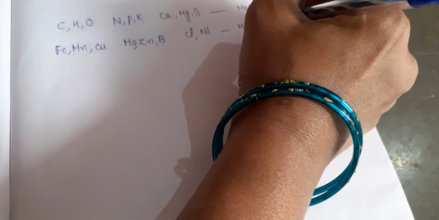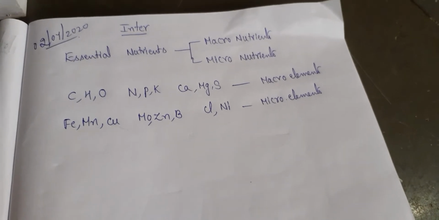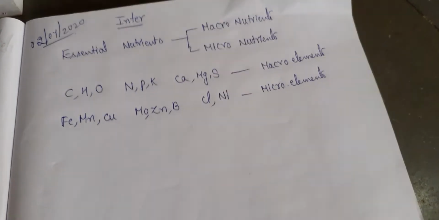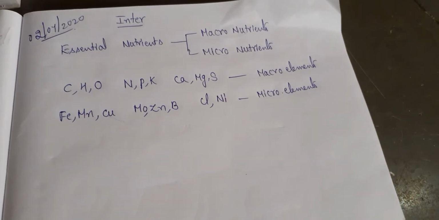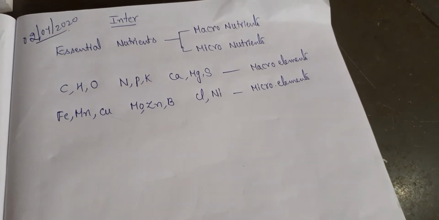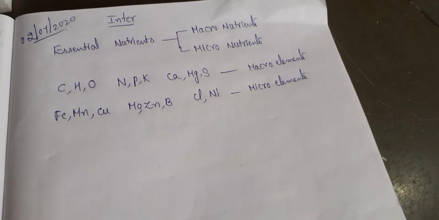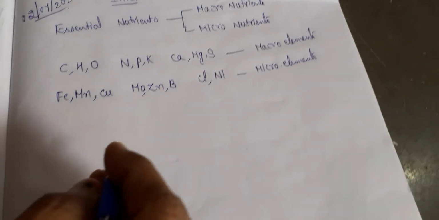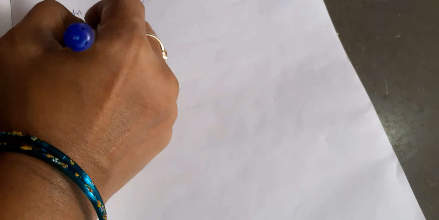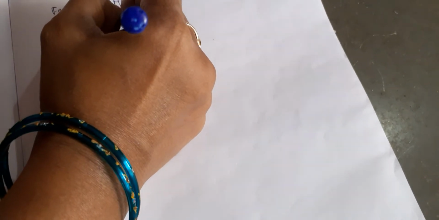Elements or nutrients. Now where are these essential elements present? They are present in the soil. And for whom they are required? They are required for the growth of the plant. So apart from the essential elements, there are 4 more elements called as beneficial elements. What are beneficial elements?